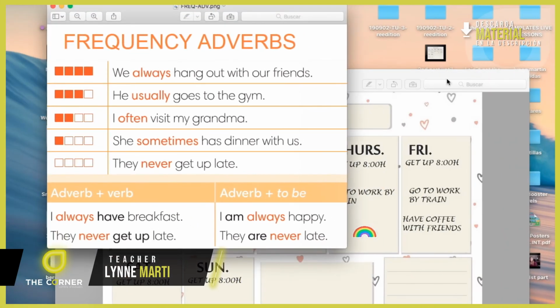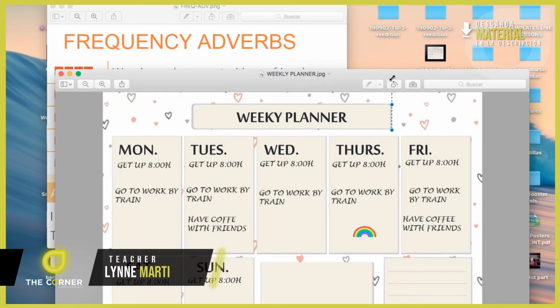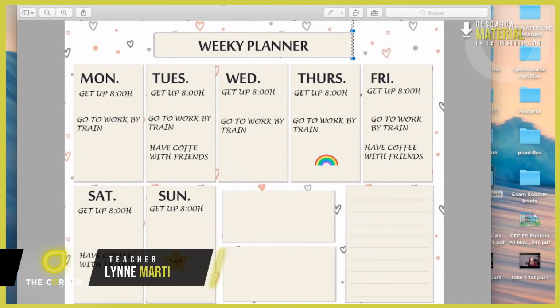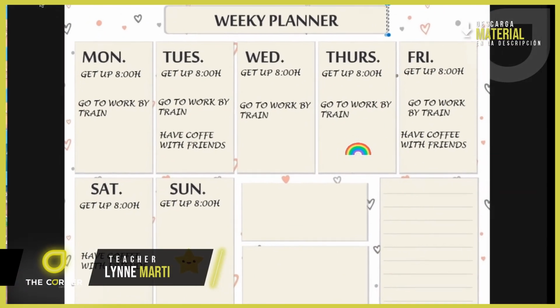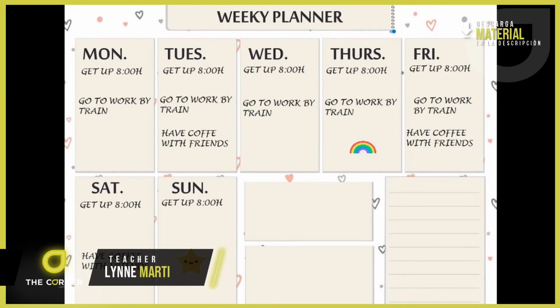weekly planner. Here we go. And take a look. As you can see, I always get up at 8 o'clock. I often go to work by train. I sometimes have a coffee with my friends and I never go to the swimming pool. Do you see?